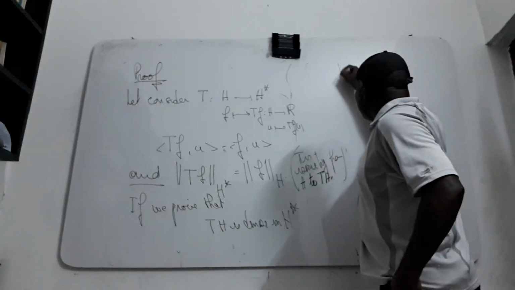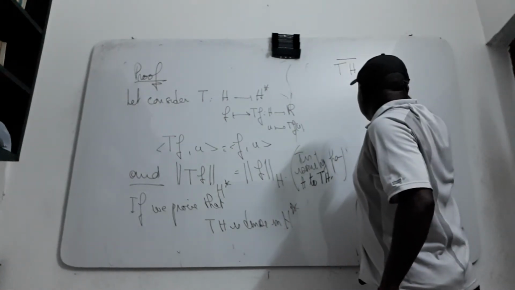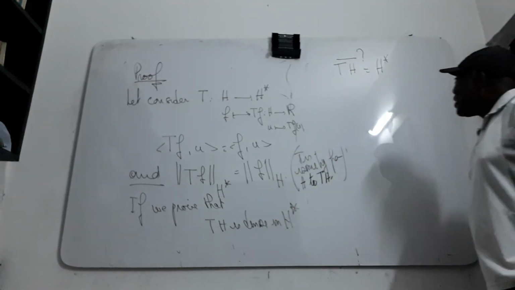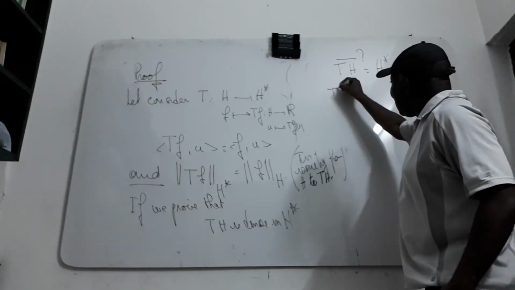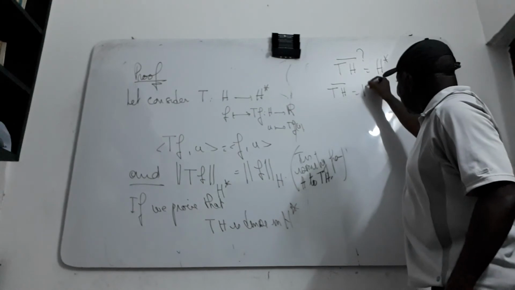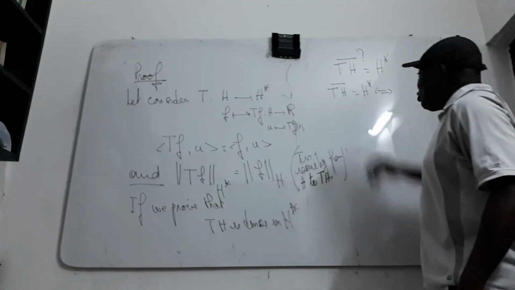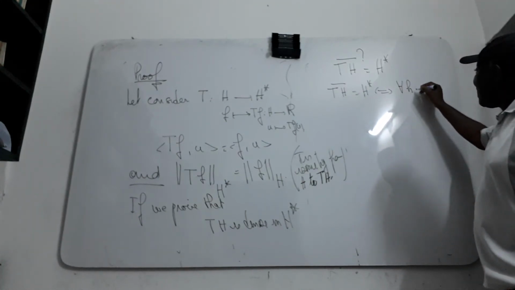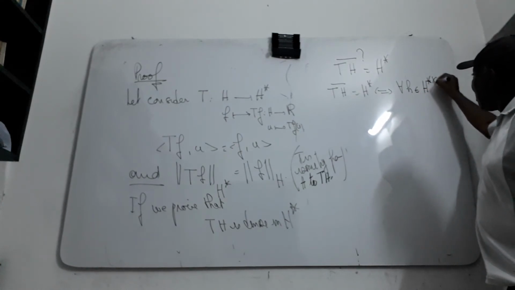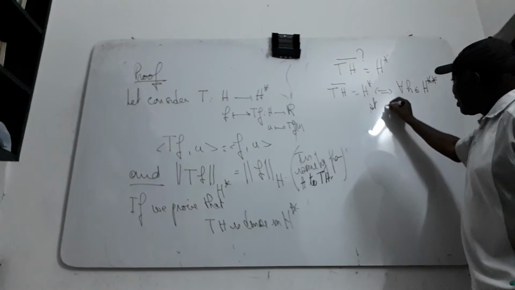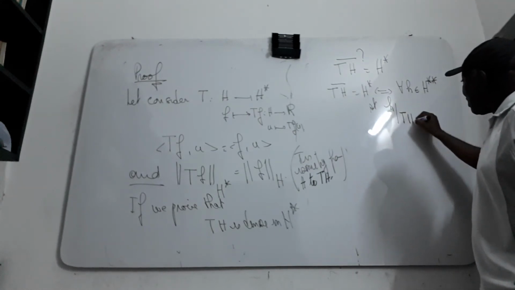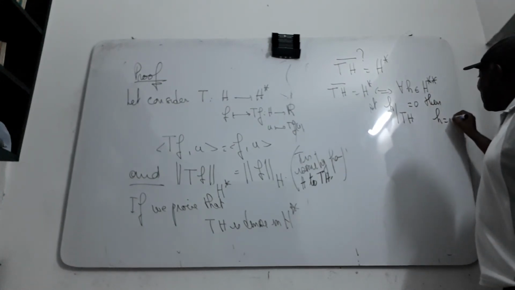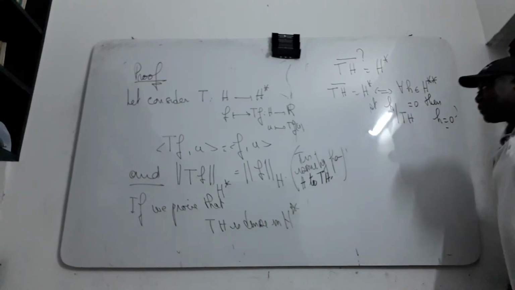If we want to prove that T(H) is dense, it is equivalent to finding that for all h in the dual of the dual of H, such that h restricted to T(H) is equal to 0, we must prove that h is equal to 0.